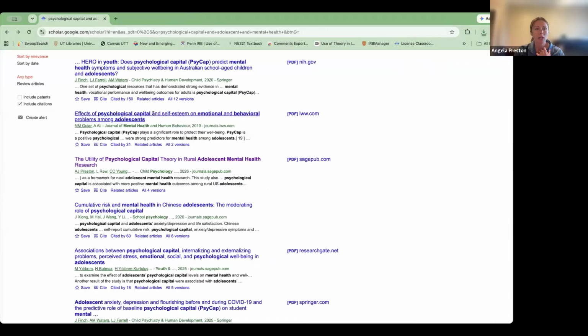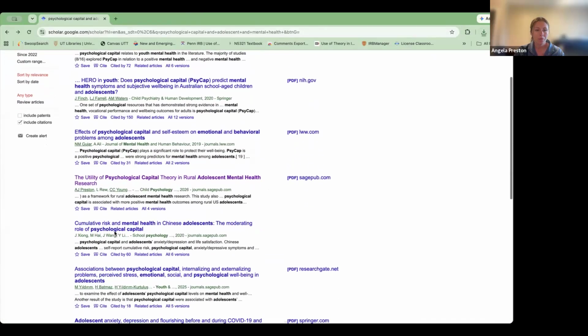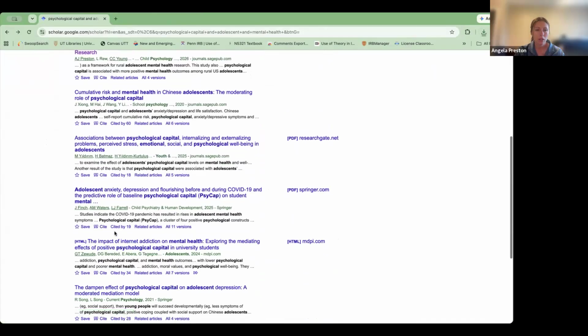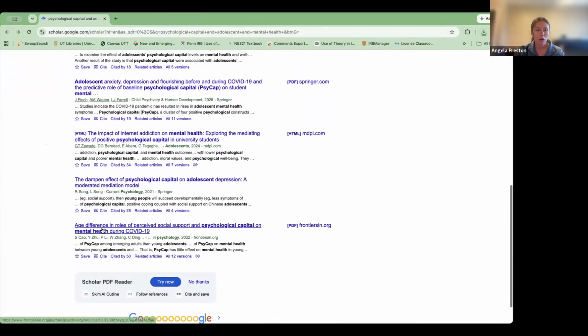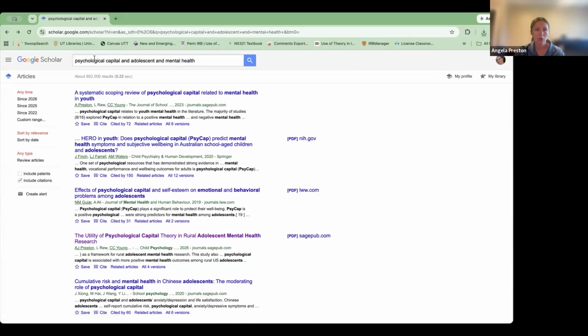I'm just trying to press back here to see if there's an example. But all of these are very closely related to the keywords I put in there, psychological capital and adolescent and mental health. This is my dependent variable that I'm interested in. This is my population, and this is that independent variable. So if I was to do the study, that's kind of what I was thinking about.